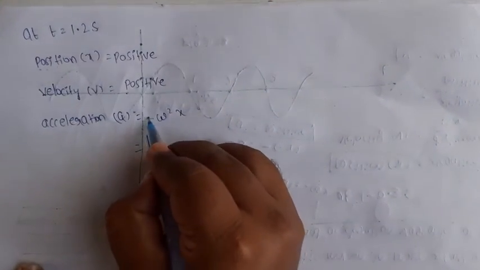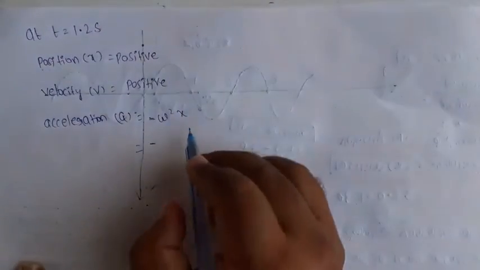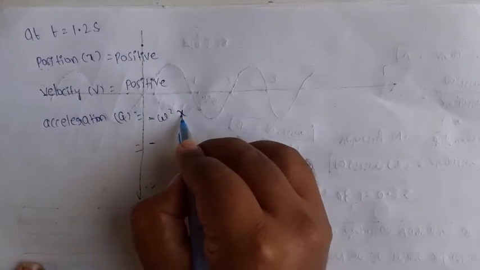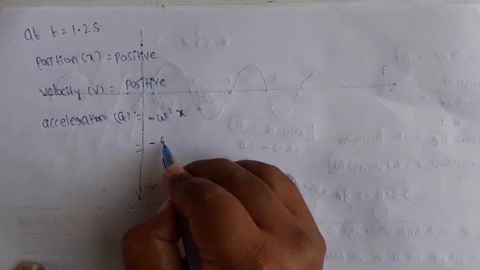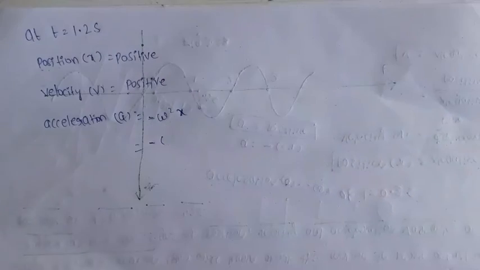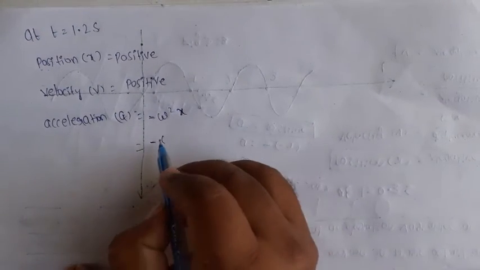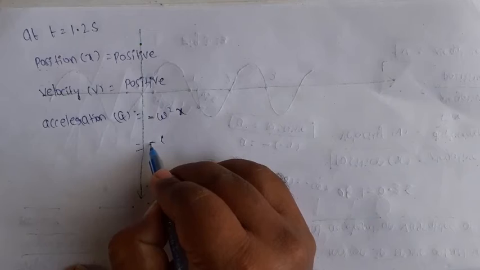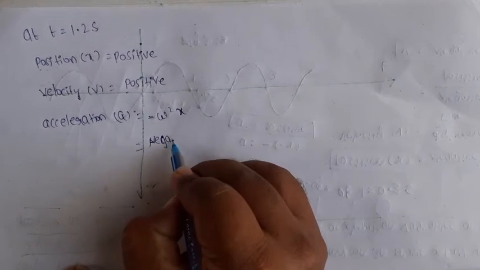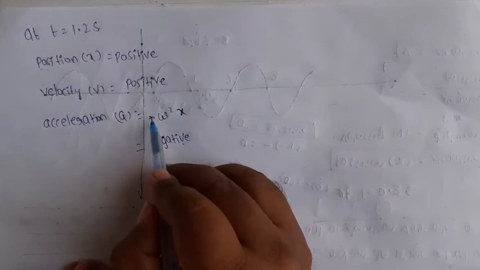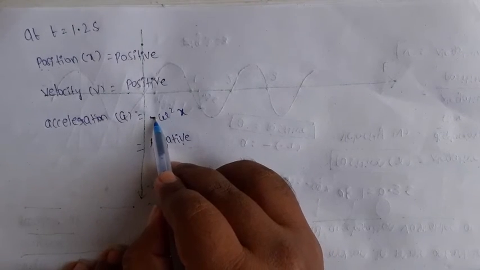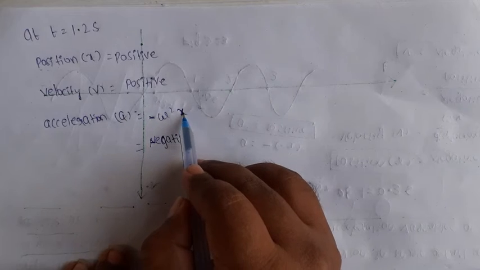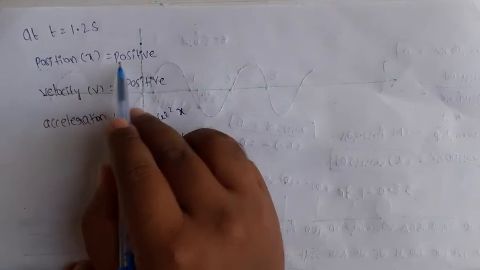Here omega square is constant, and x is the position of the particle, which is positive.